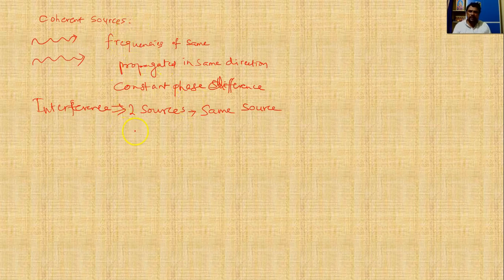That's why we take a source and derive two secondary sources from that single source. These two sources will act as coherent sources. So, for interference to happen, the sources should compulsorily be coherent sources.